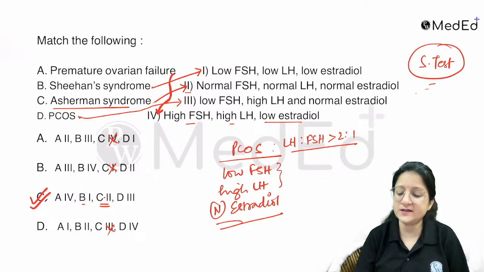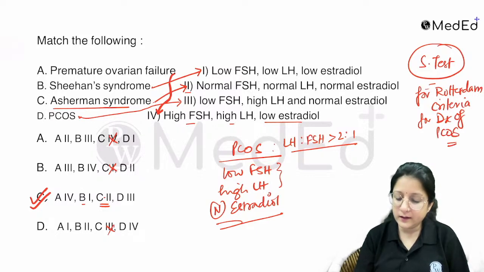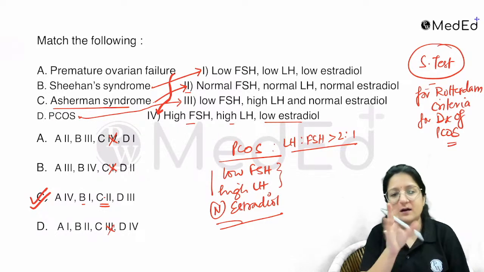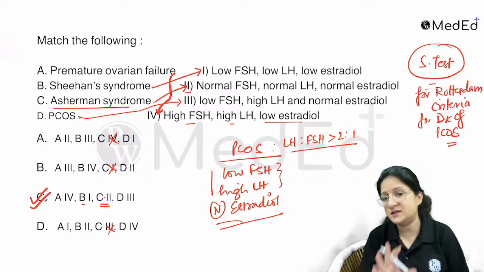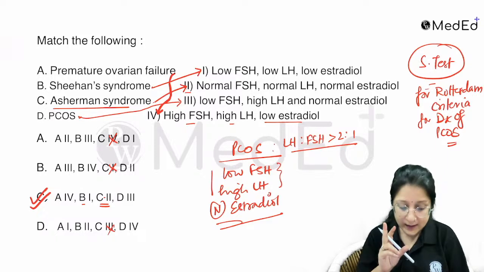Serum testosterone is a part of the Rotterdam criteria for diagnosis of PCOS. The abnormality in LH and FSH levels is not part of the diagnostic criteria. This is also important to remember.